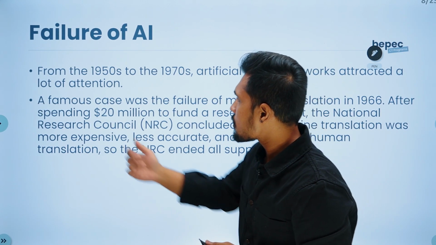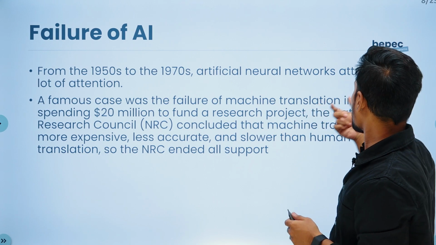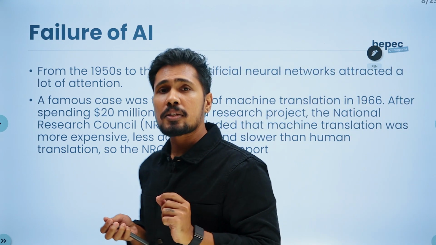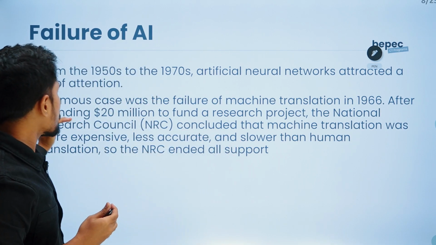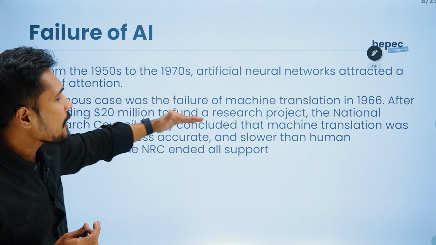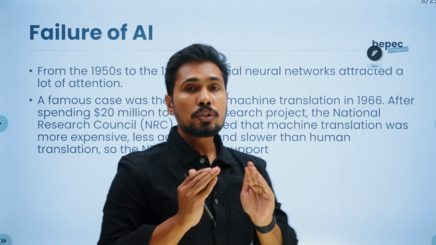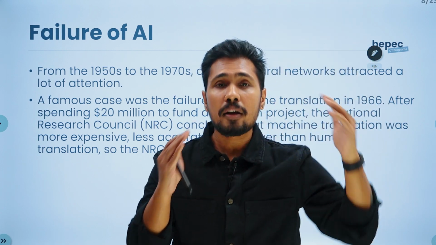And the famous case was the failure of machine translation. In 1966, they came up with a concept called machine translation. They spent $20 million to fund a research project, and just imagine, $20 million in 1966 is far more expensive.